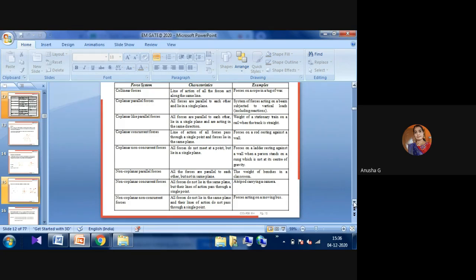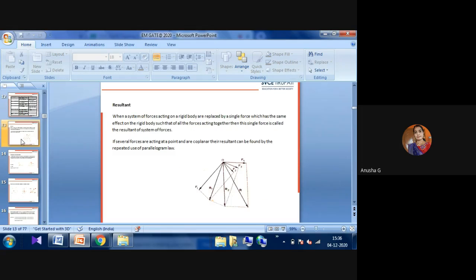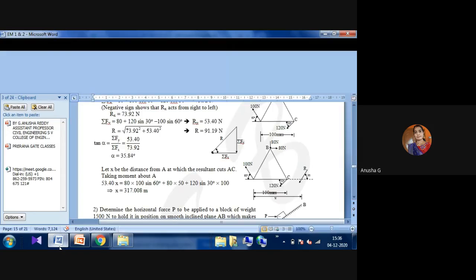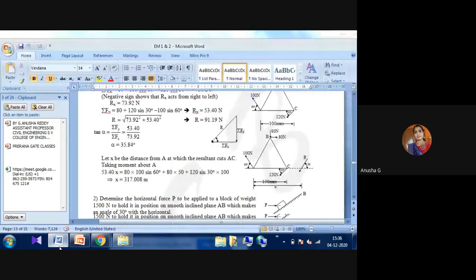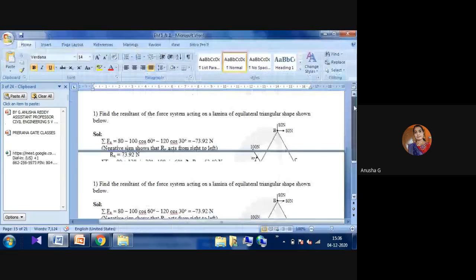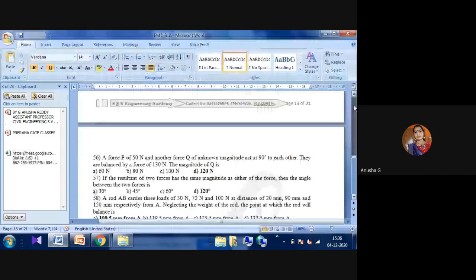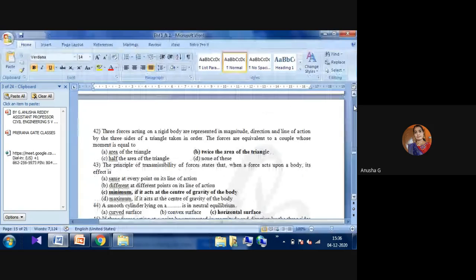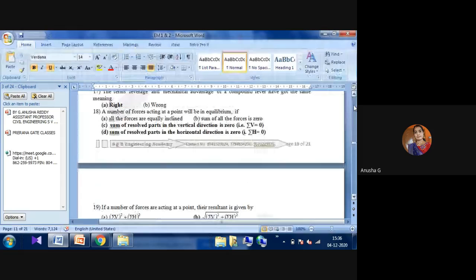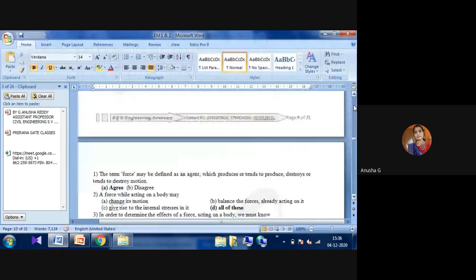These are the main systems of forces we have to learn in this class. Again, for this we will see some more problems. Simultaneously, we will see some small bits in this class for your GATE preparation, with answers kept here.